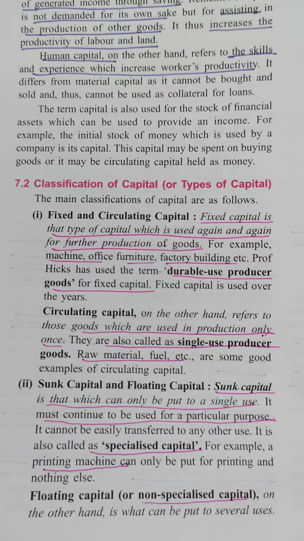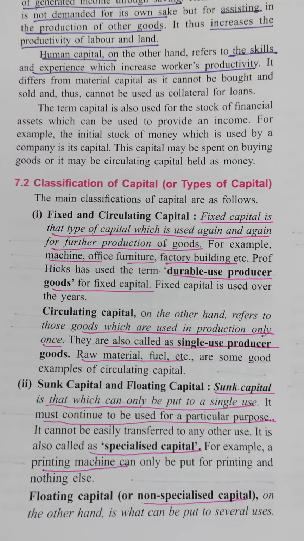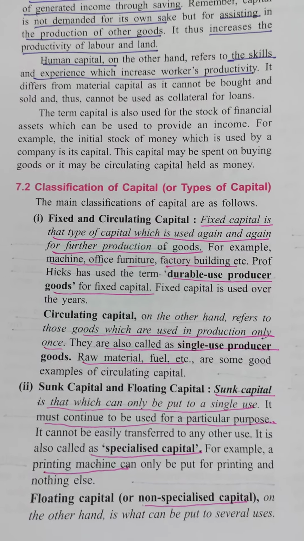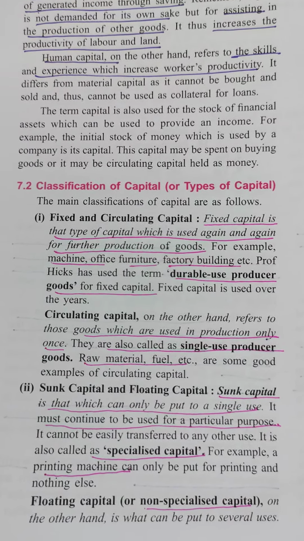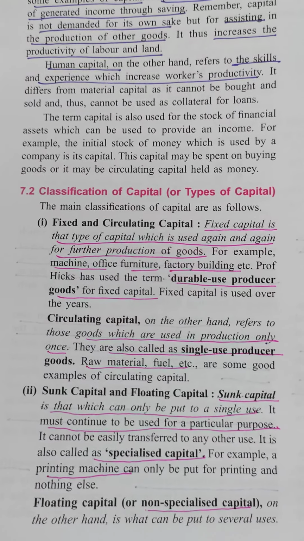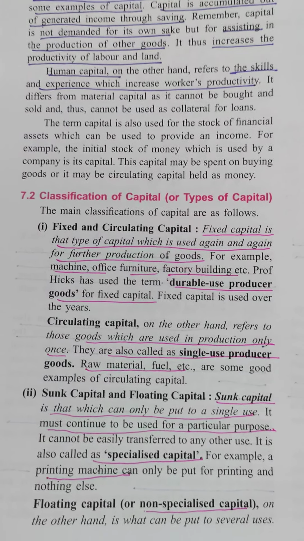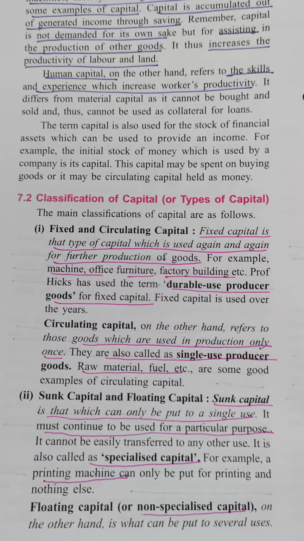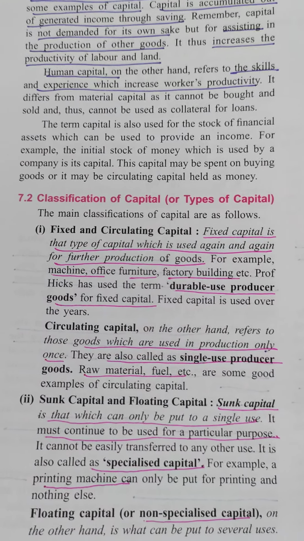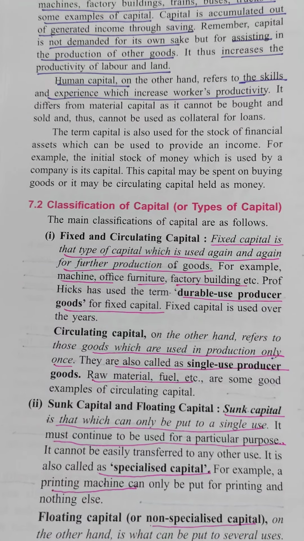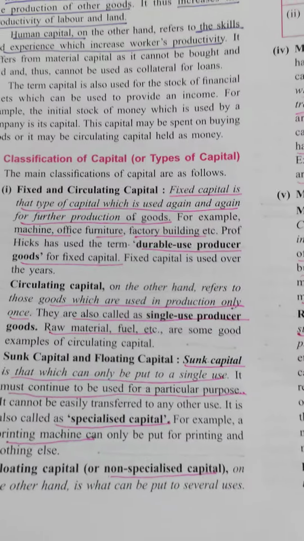Then circulating capital, which is used in production only once. Suppose raw material is there, fuel is there. You cannot use the raw material again and again. You cannot use the fuel again and again. Is it clear? So that is the thing which can be used only once. That is also considered a producer single use good. Raw material, fuel, etc. are examples of circulating capital.